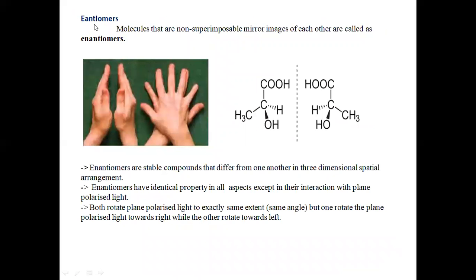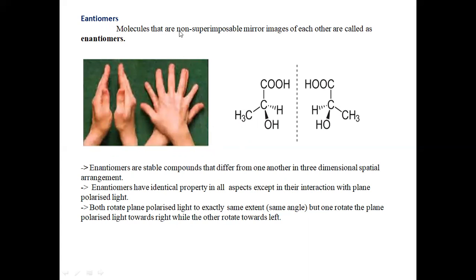Next we have enantiomers. In the optical isomers, we observe two types: one is enantiomers, another one is diastereomers. We can say enantiomerism and diastereomerism. In stereoisomerism, we observe two types: one is geometrical, another one is optical. In the optical isomers, again we observe two types of isomers: enantiomers and diastereomers. First, we'll see what enantiomers are.